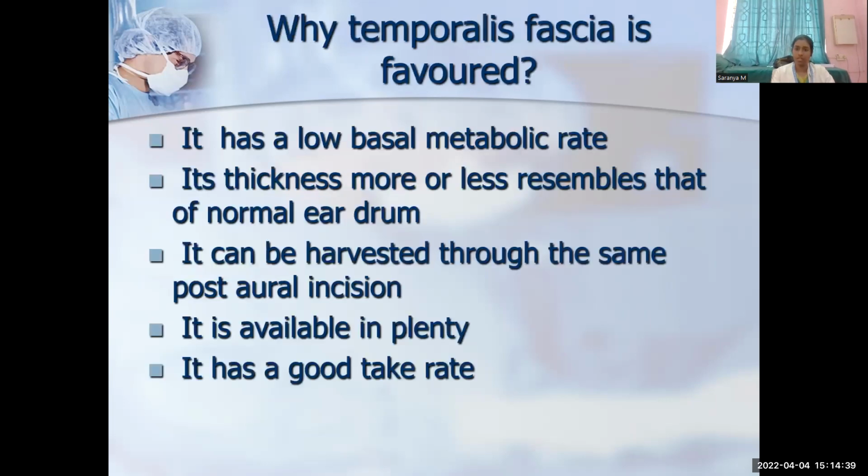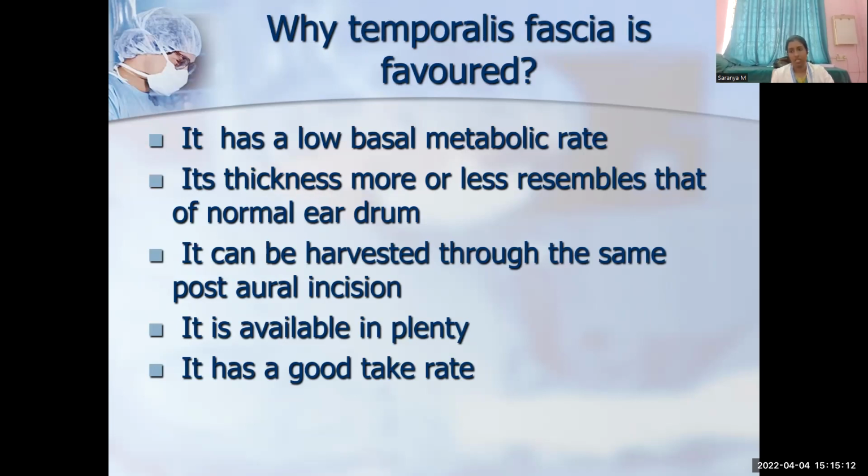Why is it preferred over the others? Because it has a low basal metabolic rate, and its thickness is similar to that of the eardrum, that is about 0.15 millimeter, and it can be harvested through the same incision. While operating, we will put a postaural incision, called Wilde's incision, for mastoidectomy, which can be extended superiorly, and we can harvest the temporalis graft from the same incision also. And there is no hurt of harvesting.